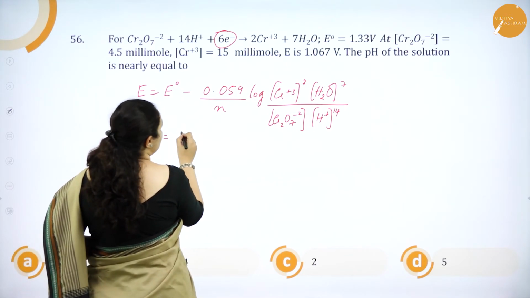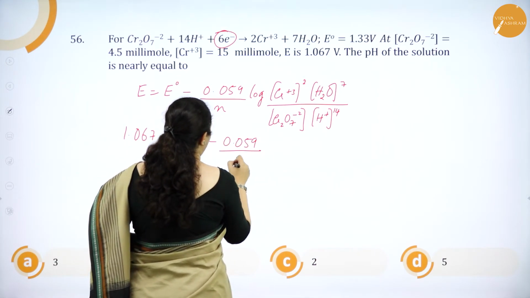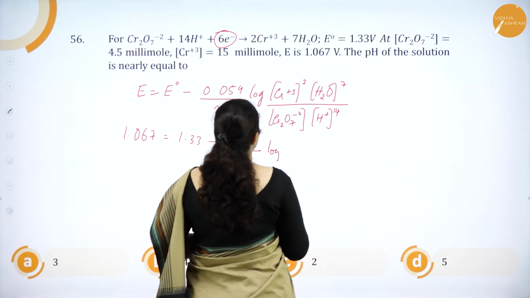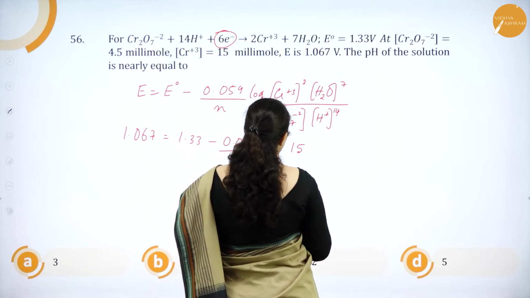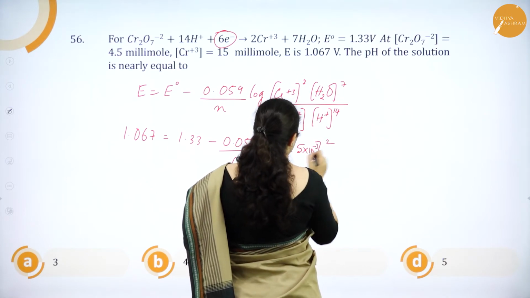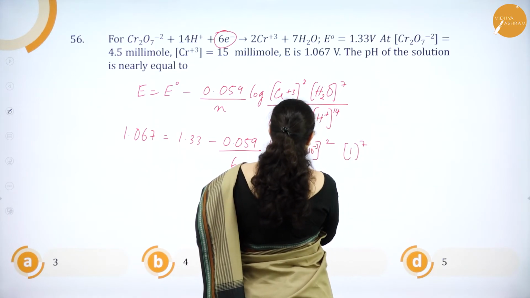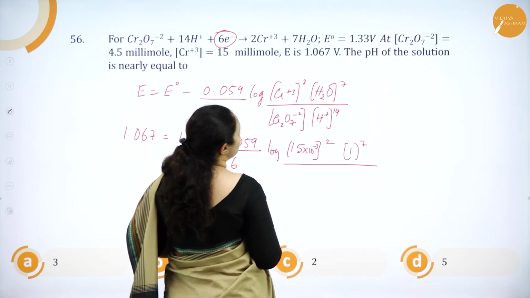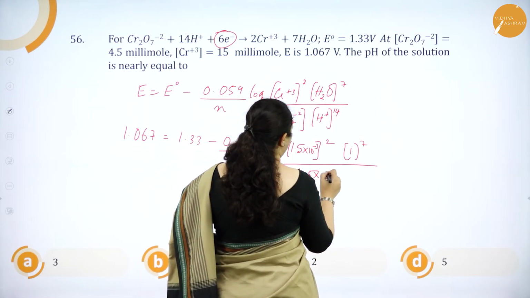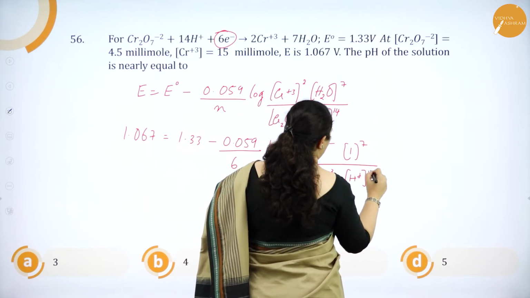So what is E? E is 1.067, E naught is 1.33 minus 0.059 divided by 6 log of molar concentration of chromium, which is 15 millimoles, so it is 10 to the power minus 3 squared, and then you have H2O is 1 to the power 7, and then you have dichromate, that is 4.5 millimoles, so it is 4.5 into 10 to the power minus 3 into H plus to the power 14.